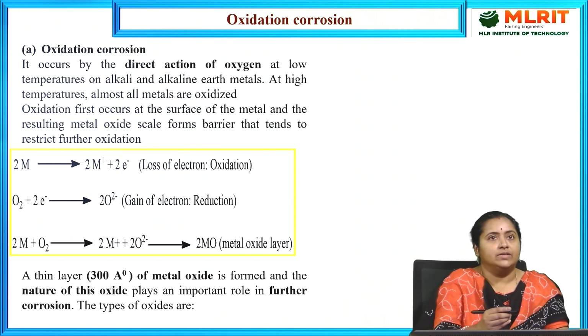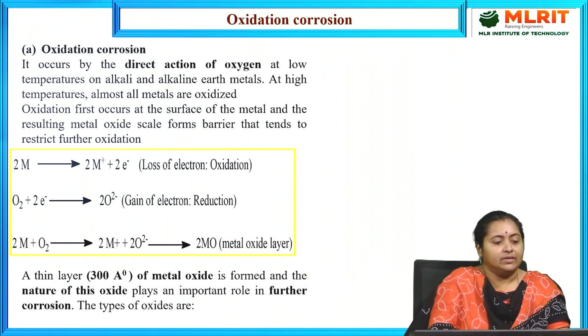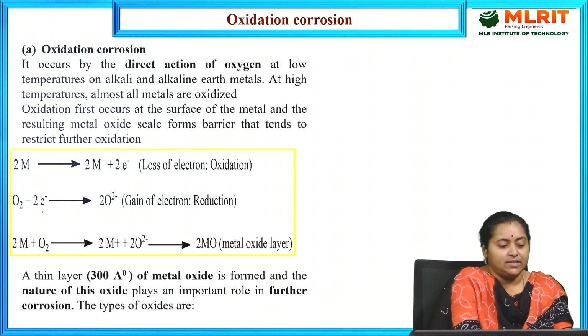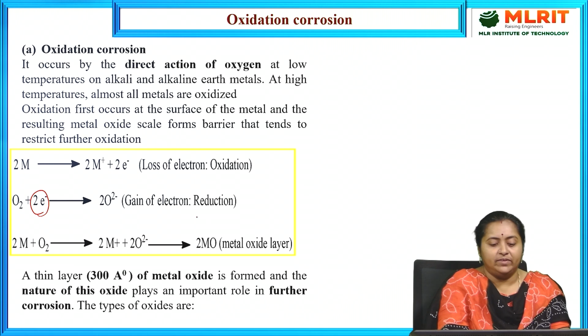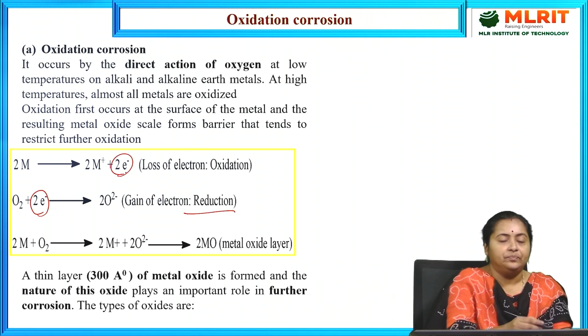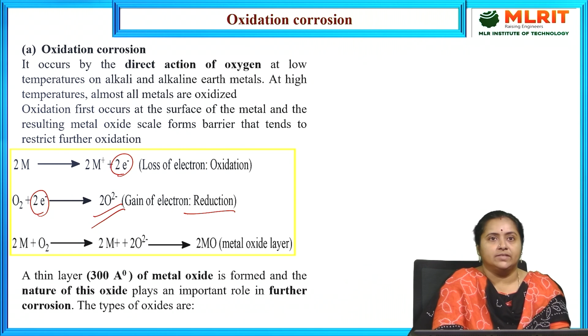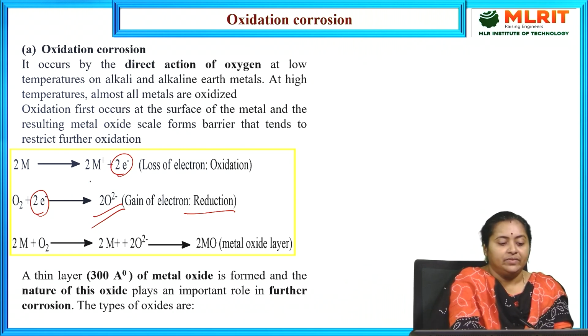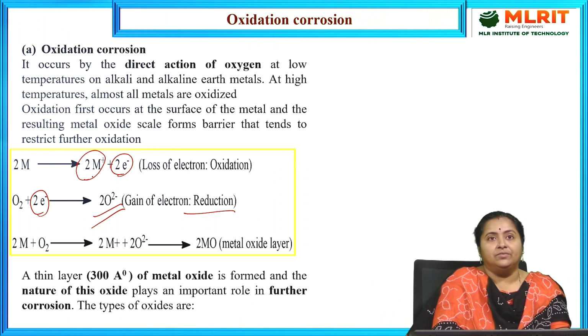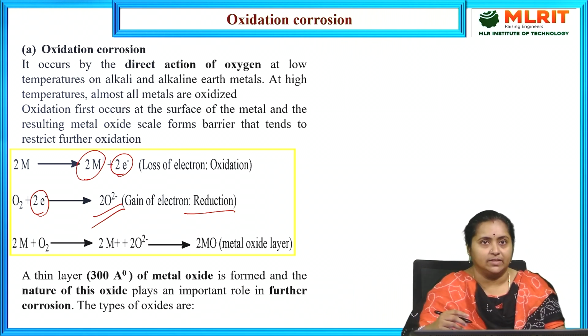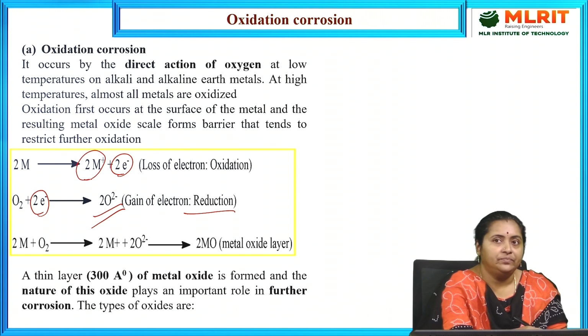Coming to this part again, due to the attack of atmospheric oxygen directly on the metallic surface, what will happen? That oxygen is able to gain the electrons, involving in reduction, which were released by the metal. As a result, it is able to produce oxide ions. These oxide ions will try to diffuse in inward direction. At the same time, the metal has already converted to its corresponding metal ions by losing electrons, involving in oxidation. So these will try to diffuse in outward direction.